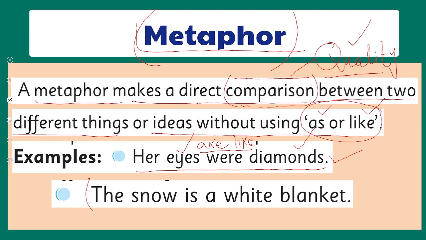There is another example. The snow is a white blanket. We don't say that the snow is like a white blanket or the snow is as a white blanket. We directly say that the snow is a white blanket, which means that we use metaphor on the basis of their color, on the basis of certain qualities which both possess. We make a direct relationship or a direct comparison between these two objects using the metaphor. So I hope you have understood what the metaphor is.